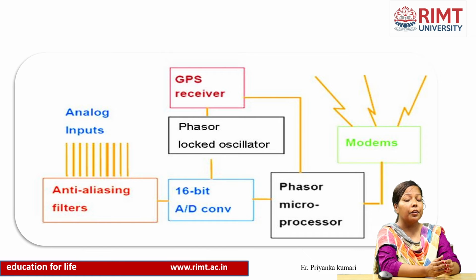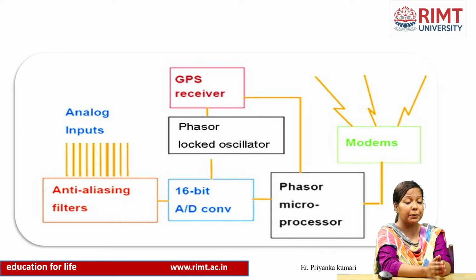After that, the analog signal will reach the 16-bit analog to digital converter. This 16-bit analog to digital converter will convert the analog signal to a digital signal, and then it gives it to the phase locked controller, which provides us the appropriate high speed synchronized signal.